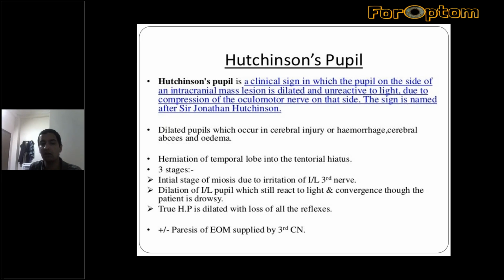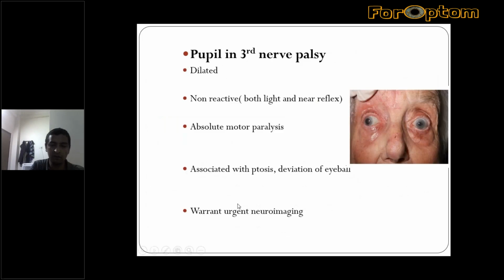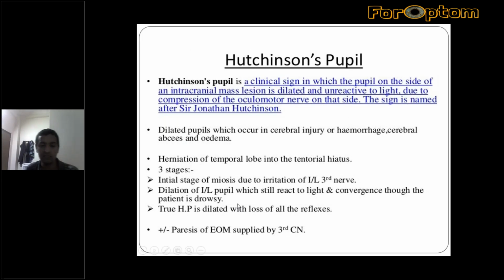There may or may not be extraocular muscle paralysis. It means that before total paralysis of the oculomotor nerve, the pupillary fibers are compressed, and this results in dilatation and unreactiveness, suggesting a mass lesion on that side of the cranial cavity.